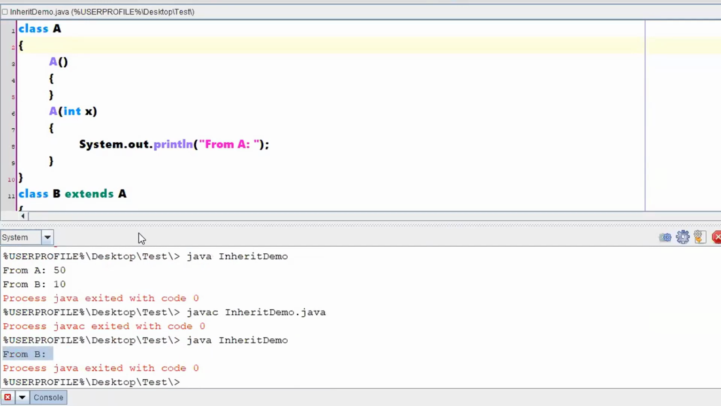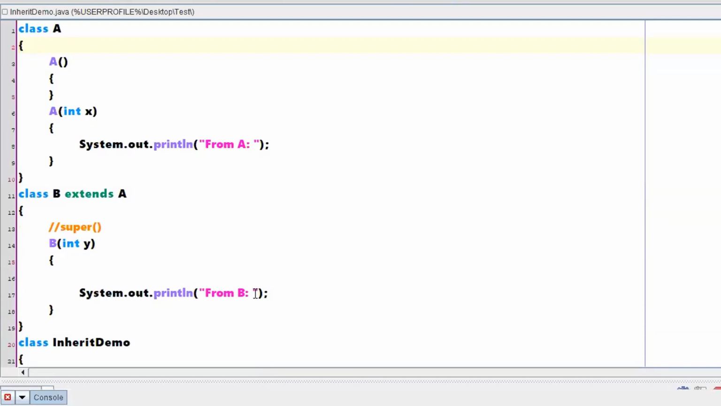So what it is showing from B? Only this particular constructor is in execution. Let me print what is the value of 1. Only this particular constructor is in action. This constructor is not in action.